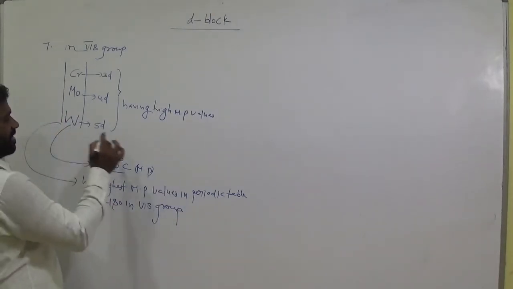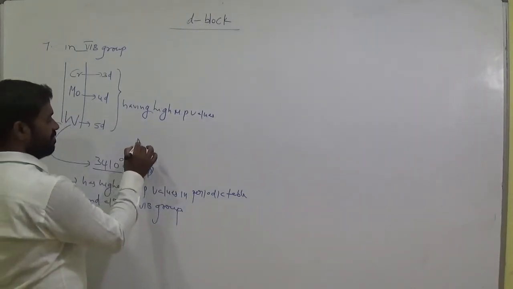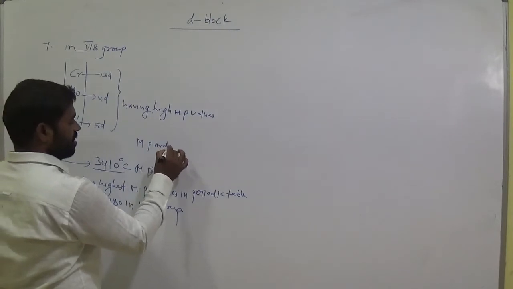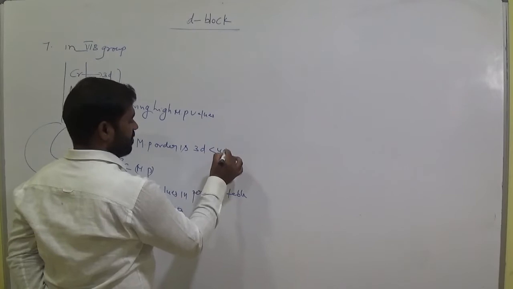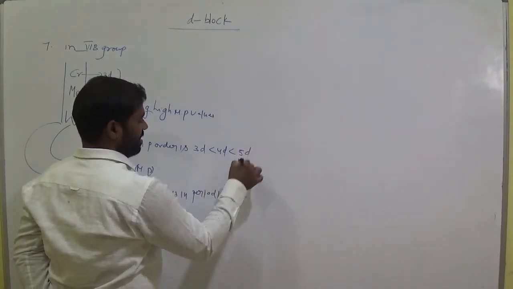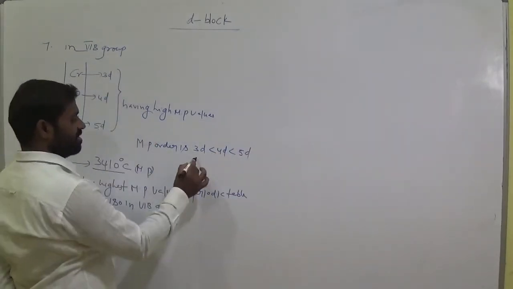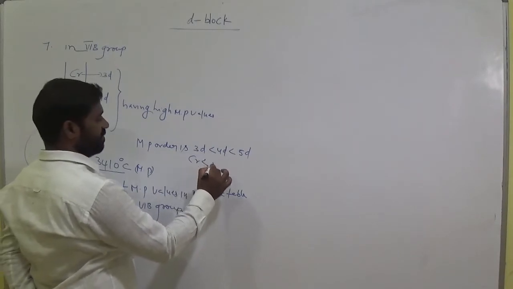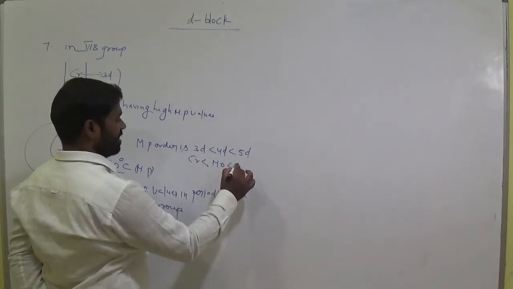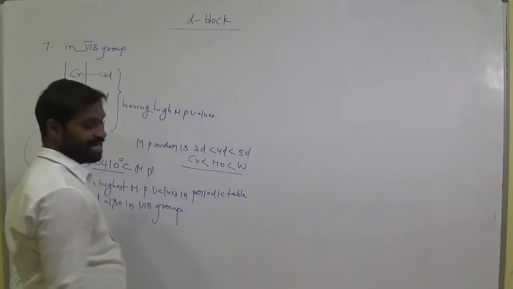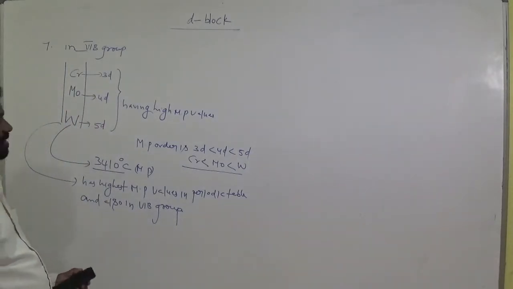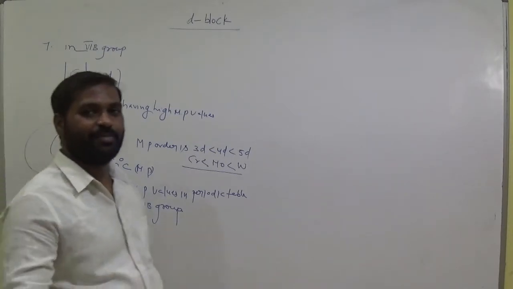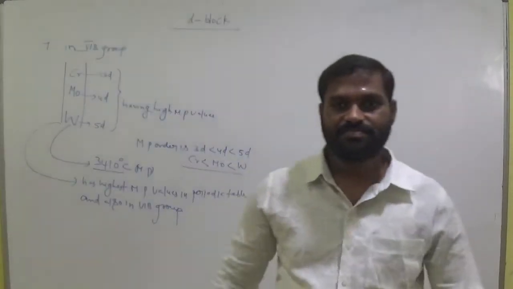Okay, so now what is the melting point order? Melting point order is 3d is less than 4d is less than 5d. What is 3d here? Chromium is less than molybdenum is less than 5d, tungsten. Okay, clear? Highest melting point means very difficult to melt.